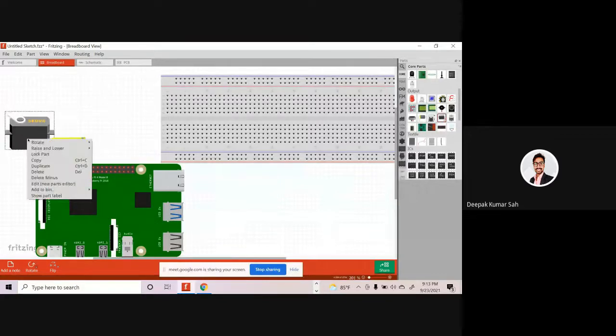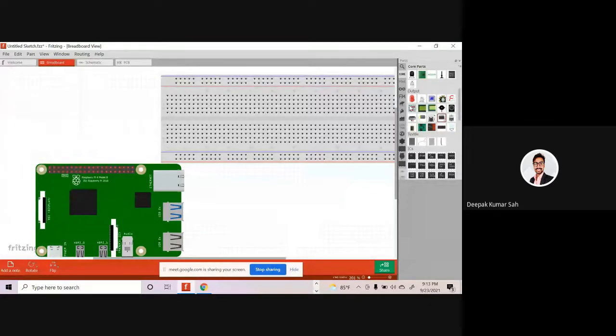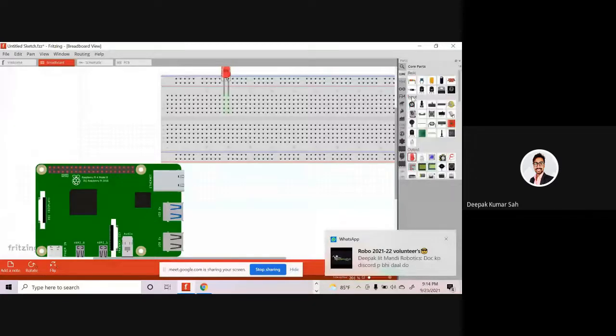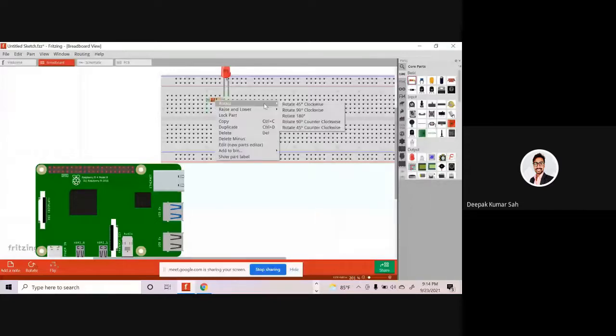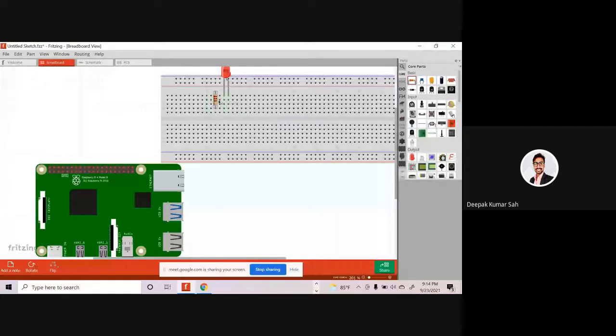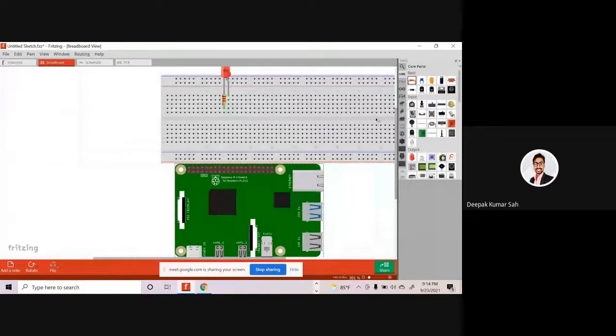Just delete your stuff from here, and if we have to connect the LED, then just put your LED on the breadboard. And as we have discussed earlier, we have to connect the resistor. One thing to keep in mind, if you have to rotate this resistor, you can rotate it from here. You can give it a 90-degree rotation and just connect it here. We have to connect the resistor to the negative terminal, and then connect the negative terminal to the ground terminal of the Raspberry Pi, like that, okay?